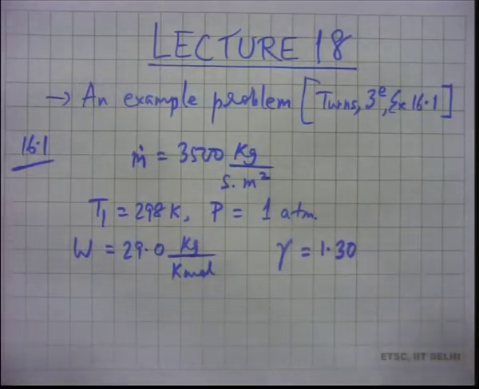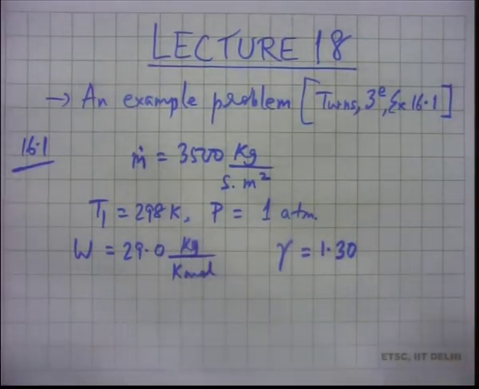So 29 is reasonable, isn't it? Because it is close to the molecular weight of air. You know that there is fuel, but fuel is of course much less than air. So the assumption of a mixture molecular weight of 29 is okay. Of course, we are doing a simplified analysis, so such simplifications are all right with us.